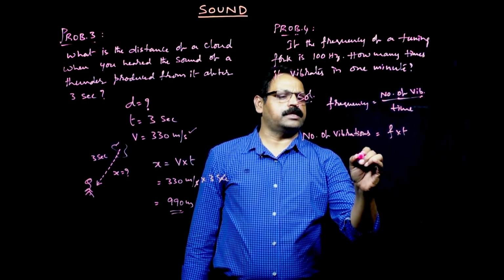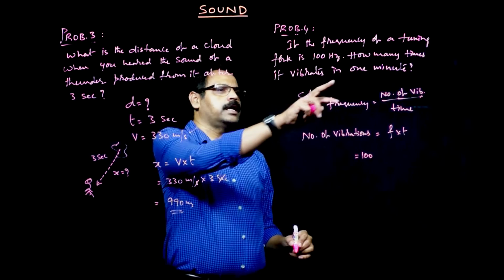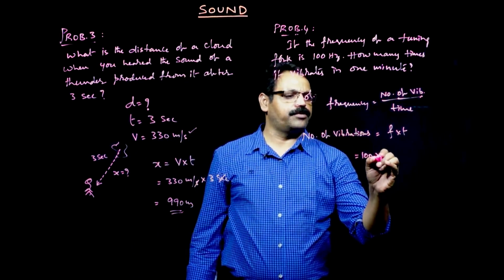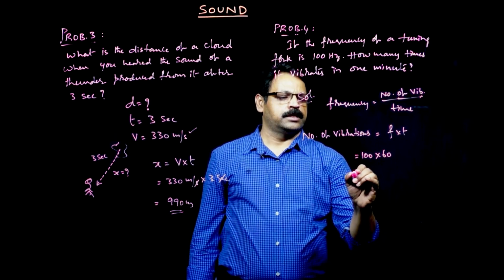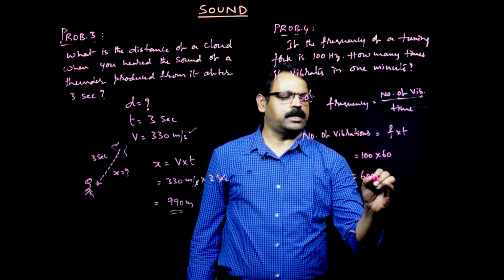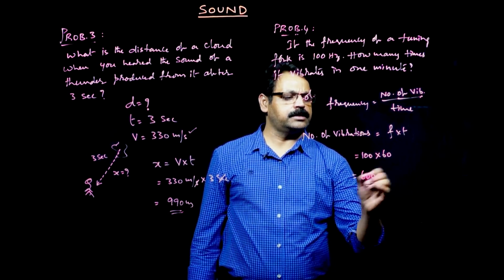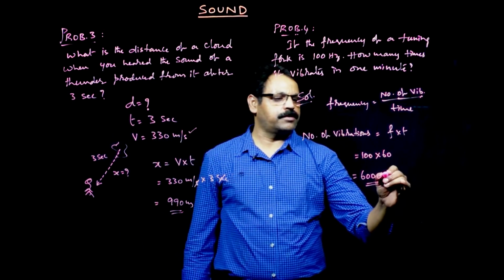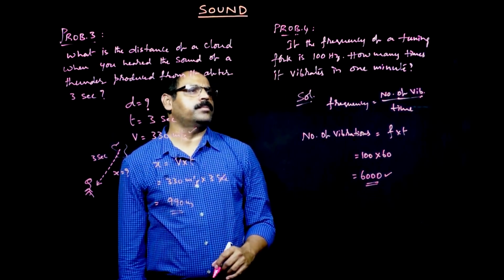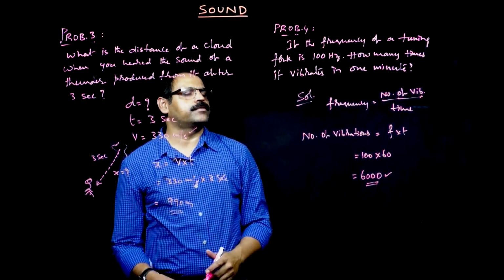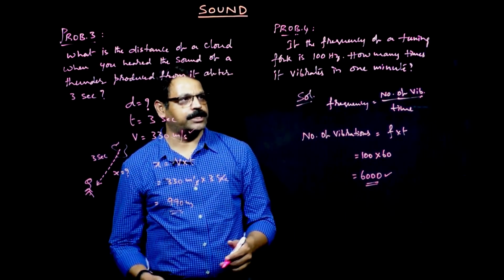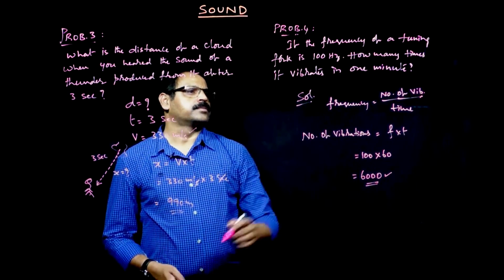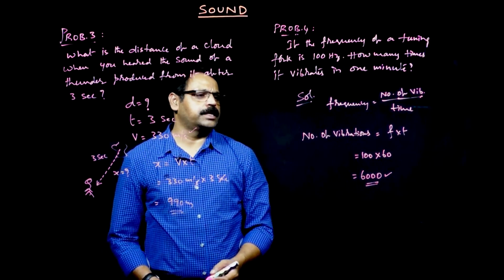Frequency is given as 100 Hertz, and time is given as 1 minute, but you have to convert it into seconds, therefore 60 seconds. So the number of vibrations is 6000. This is how the problem can be solved. When frequency and time are given, you can get the number of vibrations or oscillations. That is nothing but a frequency and time related problem.